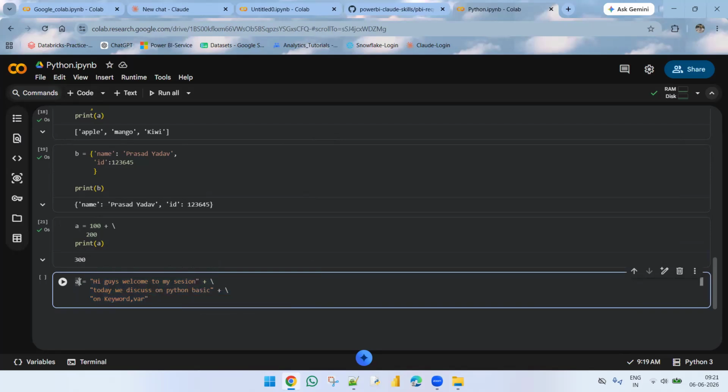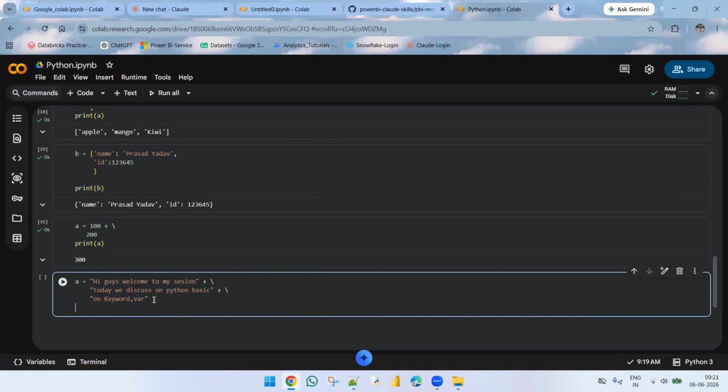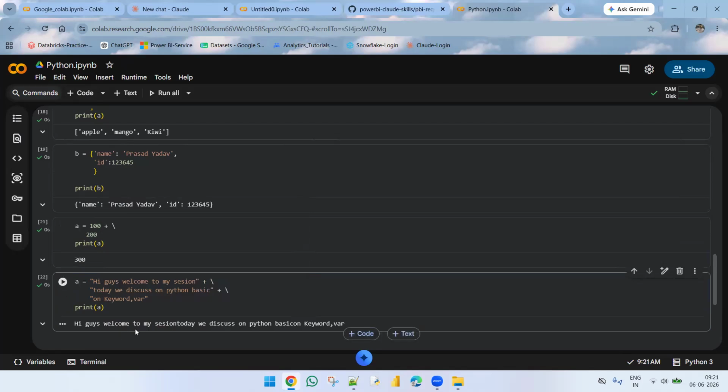In real sessions, in projects, we write multiple lines of code, and we cannot write the complete code in one line. In that case, the backslash will be very useful. Now see, I'm going to print a. Now you can see it comes out in this way. Okay, if you need some space after sessions, you can give some space here directly. See, now you got space after sessions. And this is multi-line statements.